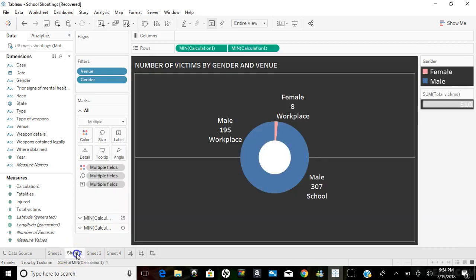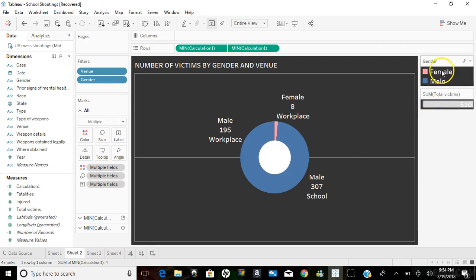Now I go on. I want to know the number of victims by gender and venue. Here what you see is called a donut chart. It is a simple evolution of the pie chart, which is useful to represent data in the form of percentage of totals or totals in general. To me, this is very helpful for visualizing statistics.